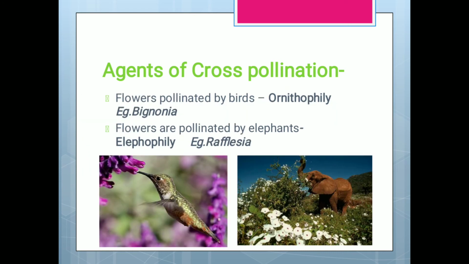The flowers pollinated by birds are called ornithophily. Example, Bignonia. As we can see, the bird is pollinating the flower in the first image, and there are flowers pollinated by elephants. This is called elephantophily. Example is Rafflesia. This is not Rafflesia. The Rafflesia is a very big flower. These are small flowers, and we can see the elephant is pollinating them.